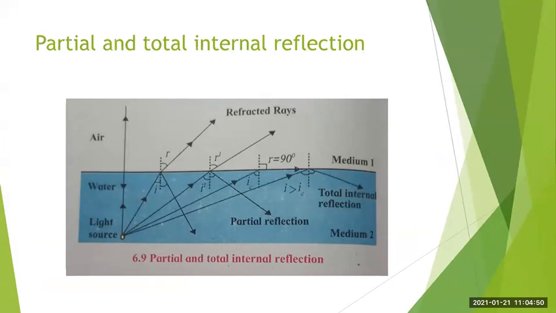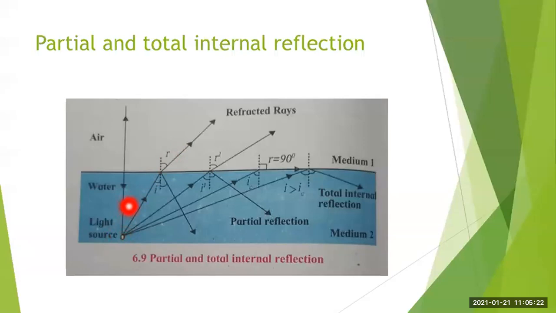Now see, here also the same thing is shown. We have the water and the air medium. So water medium is the denser medium and air medium will be the rarer medium. Okay, so here you will see that the light source is shown here. So when the light is passing from this water medium, that is a denser medium, to the air medium.